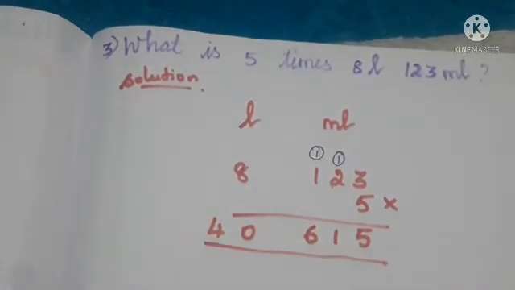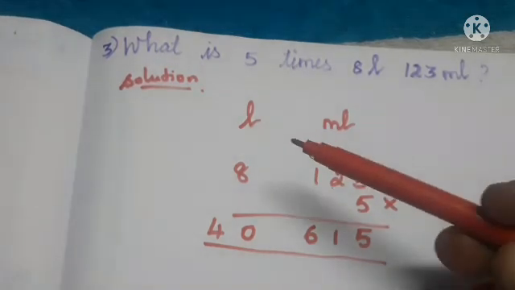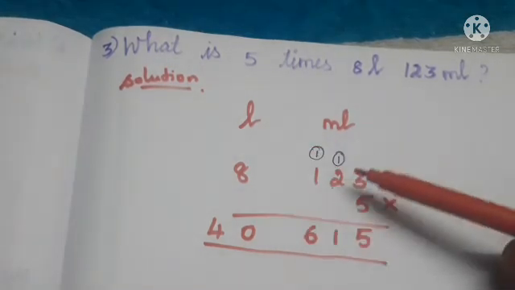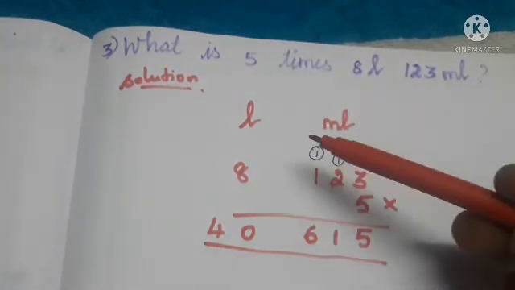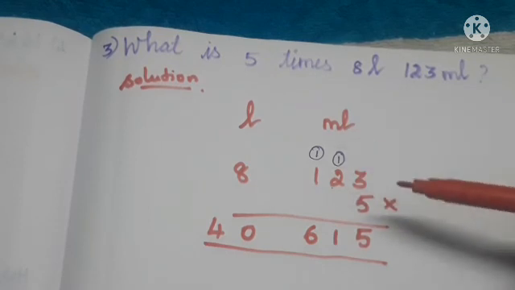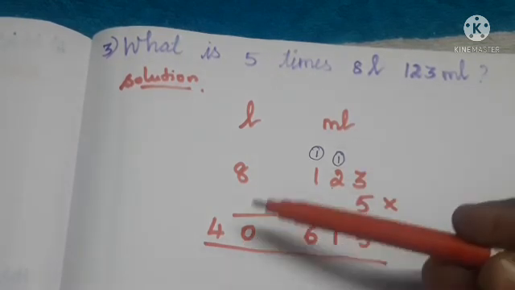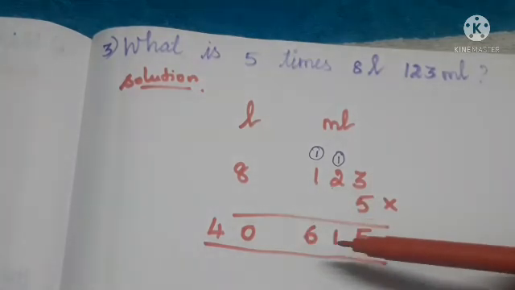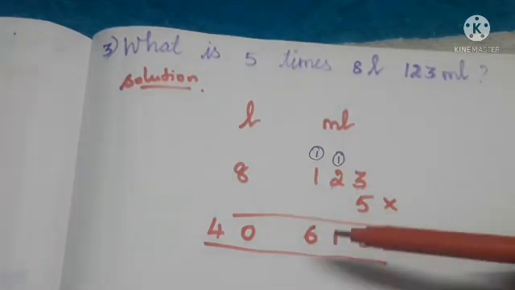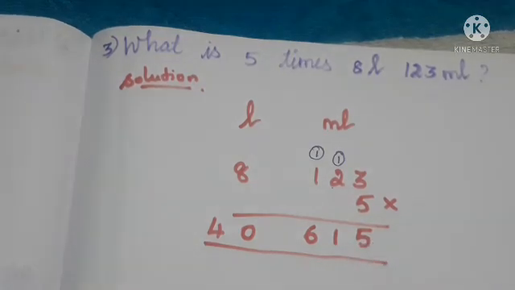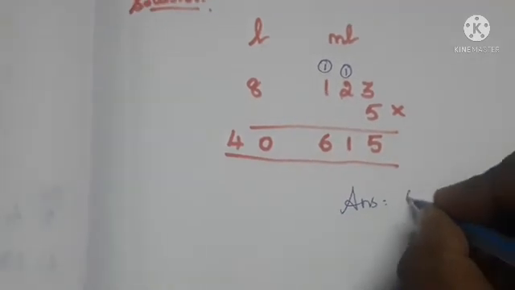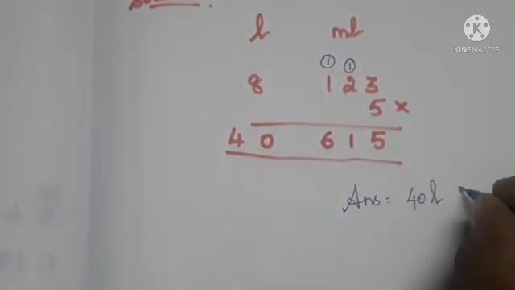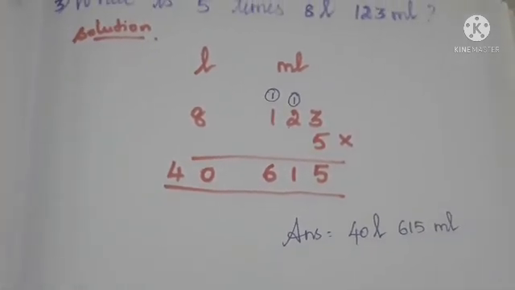Okay, that is 40. So children, from here we can say if you multiply 8 liter and 123 milliliters by 5, that is 5 times, you will get the answer as 40 liters and 615 milliliters. From here we can write the answer. Answer is equal to 40 liters and 615 milliliters.